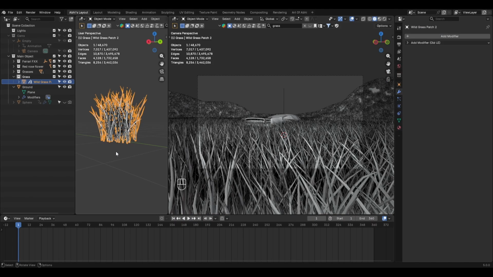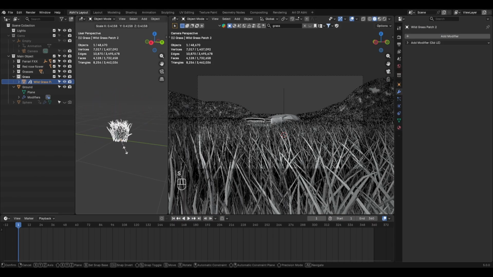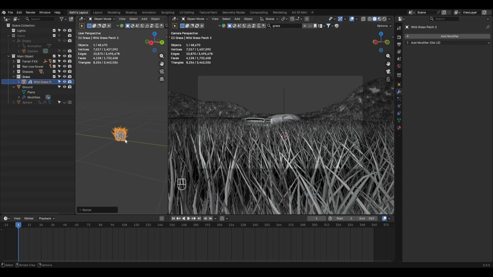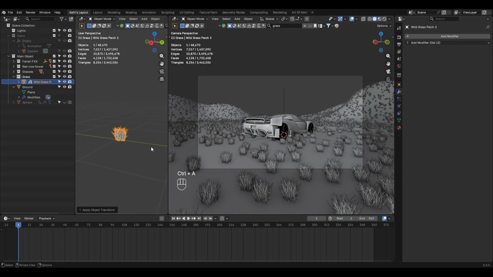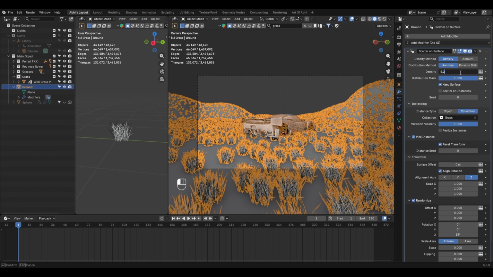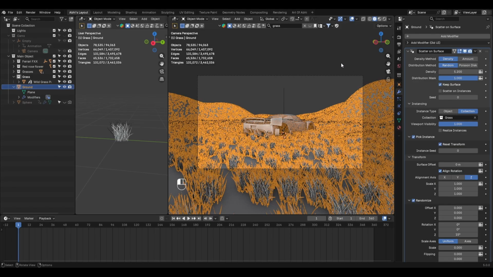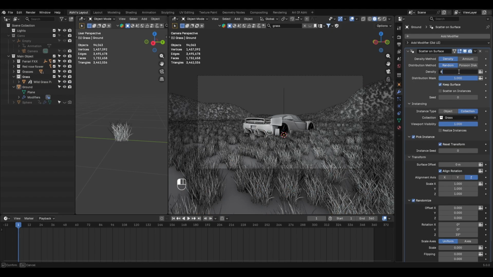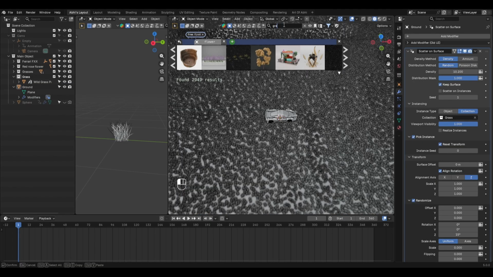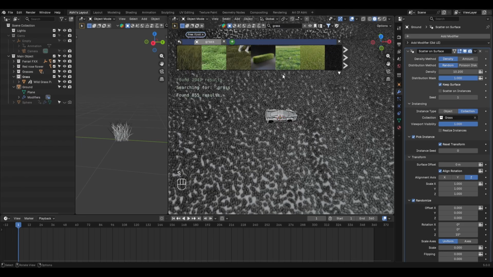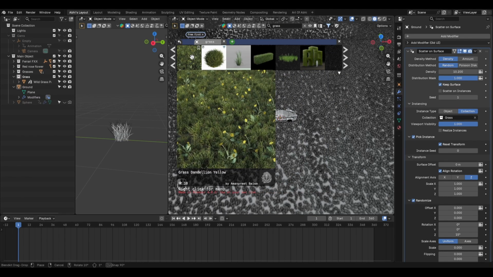If you want to reduce the overall scale of the grass, select the original grass object, scale it down and press Ctrl A to apply the scale. Then go back to modifiers tab and adjust the density value to your liking, something like this as you can see in the viewport. Next in the BlenderKit search bar, type grass and choose this grass dandelion yellow.